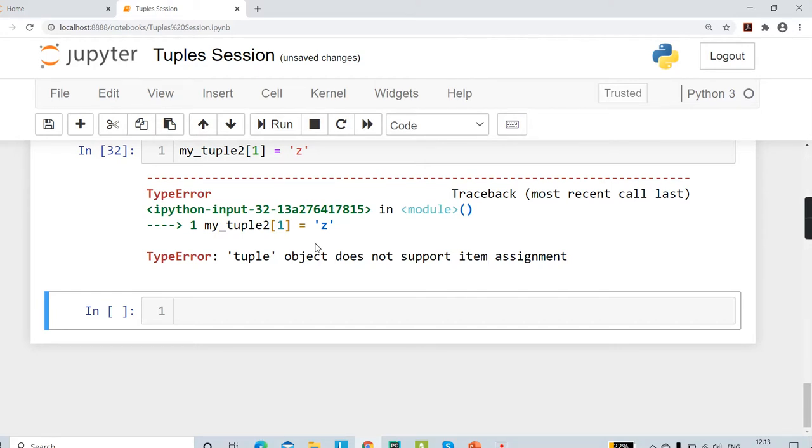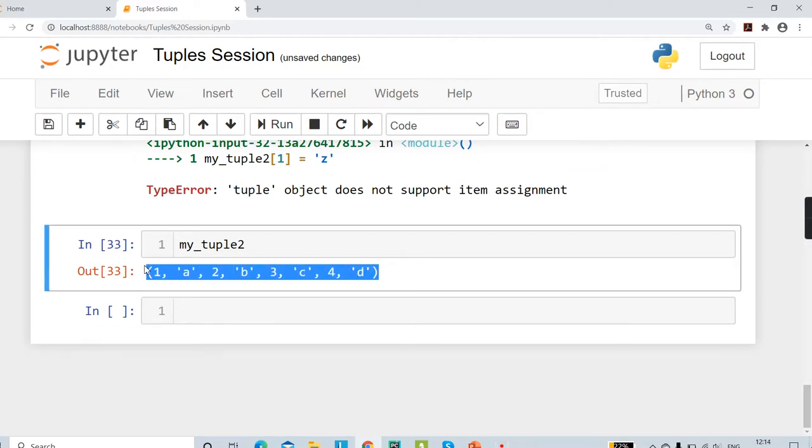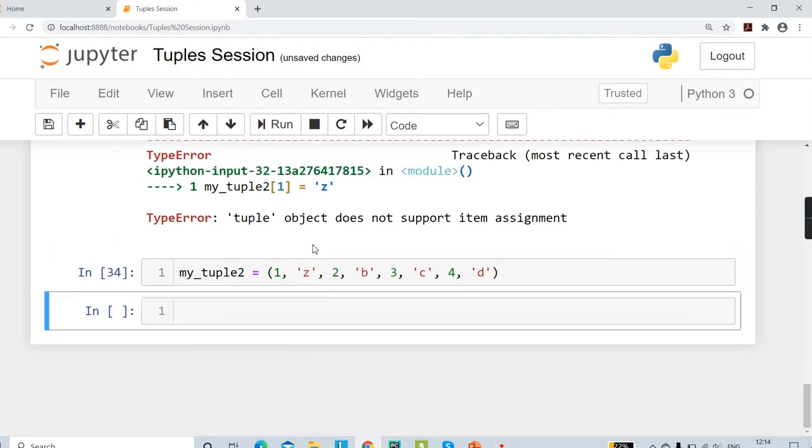Okay. Now, what if we actually wanted to change it to z? So the only option that we have right now is we have to reassign the entire tuple. So I can simply copy this entire thing, and now I can simply say my tuple2 equals, I'll paste this, and instead of a I have to change it manually to z, and I have to run this.